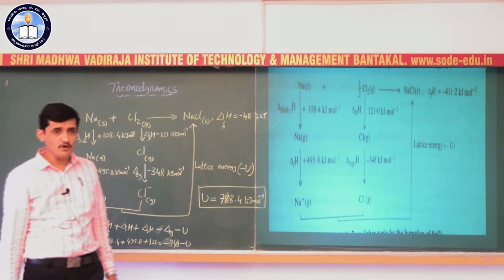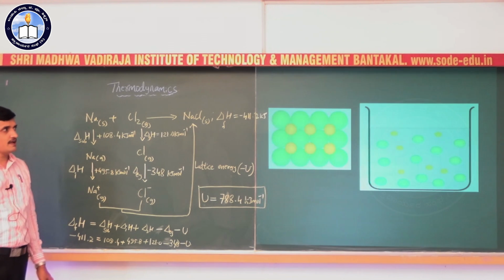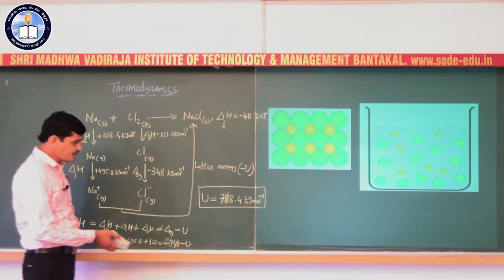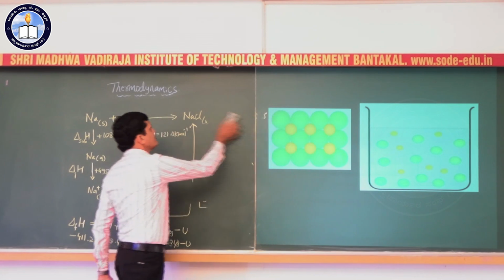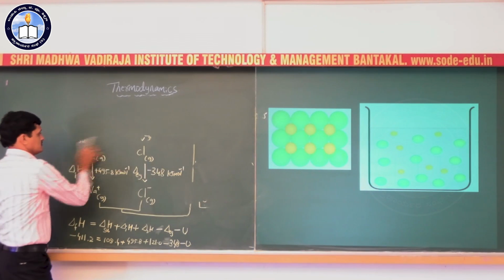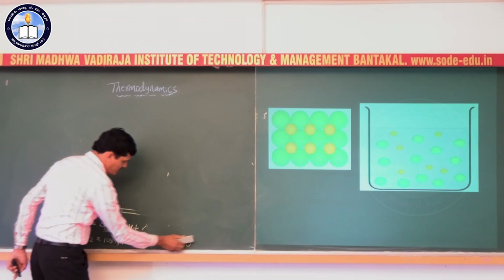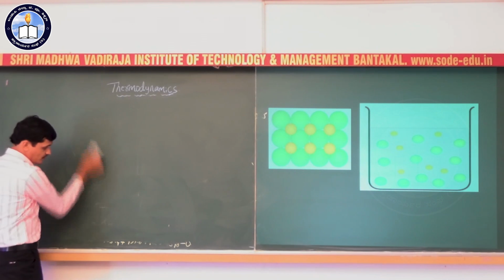Okay, it's clear now. So this is about Born-Haber cycle and lattice enthalpy. Next, if you put a solid ionic compound into a solvent, for example, if you put NaCl into a solvent, what will happen there? What will happen?